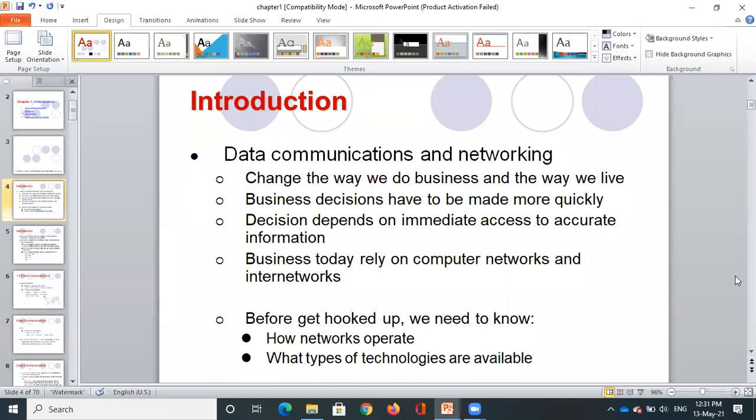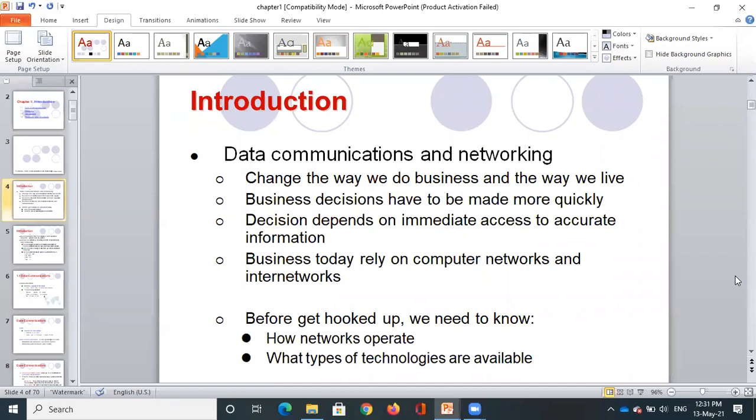Before we get hooked up, we need to know how networks operate and what types of technologies are available. We have to discuss what things are required in terms of hardware. It is not sufficient to just have a computer; we should have some other related devices as well.